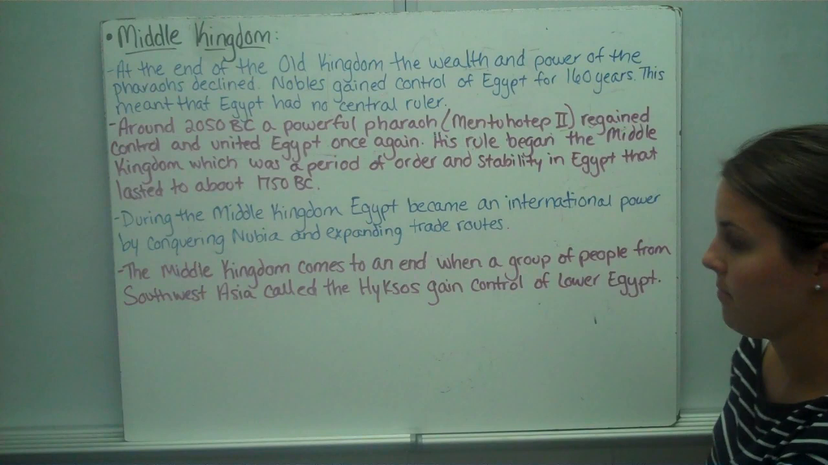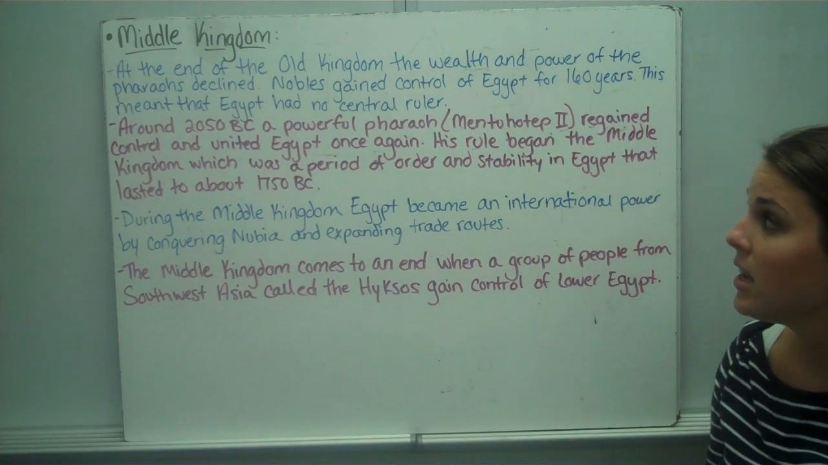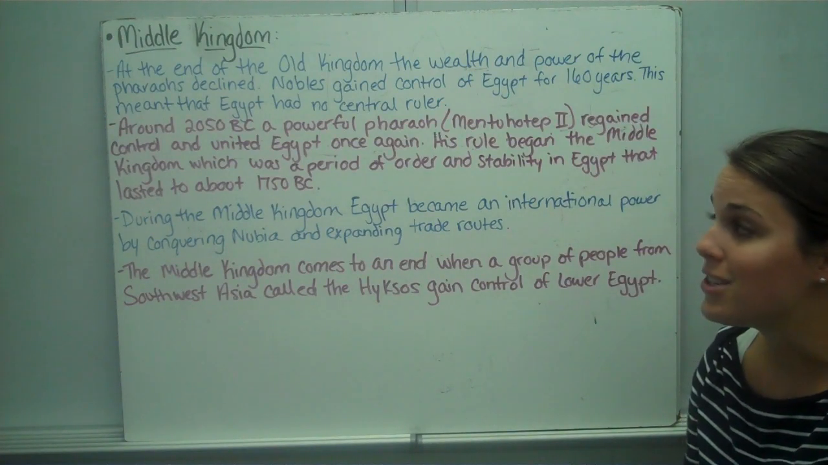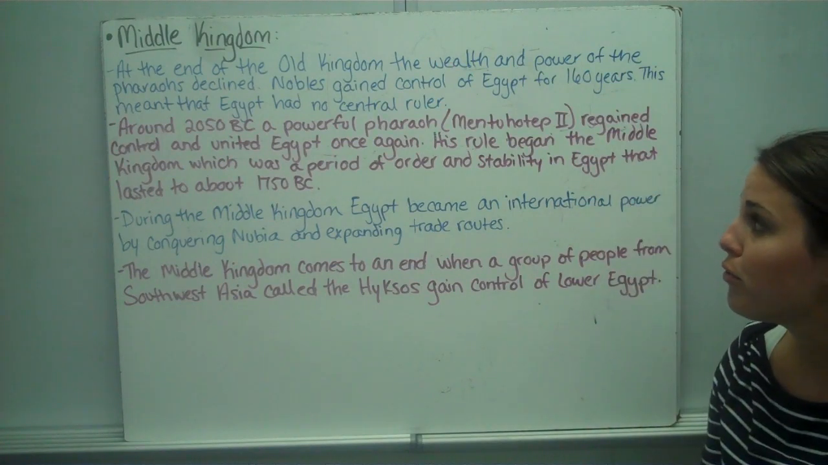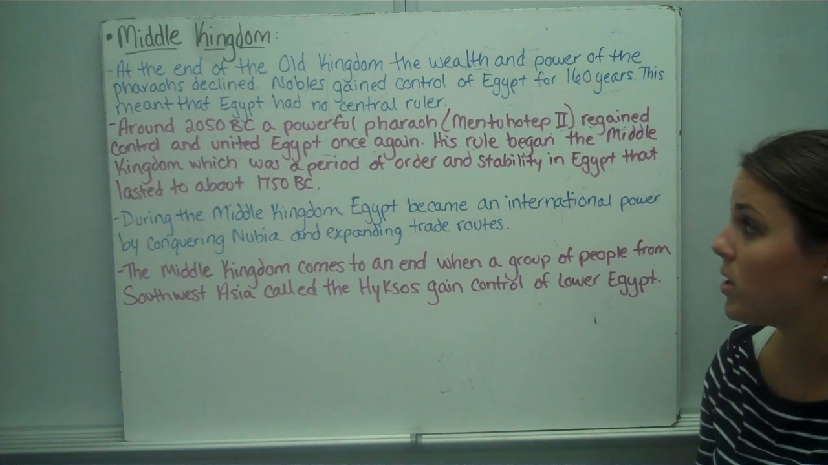The Middle Kingdom. At the end of the Old Kingdom, the wealth and power of the pharaohs declined. Nobles gained control of Egypt for 160 years. This meant that Egypt did not have a central ruler. Around 2050 BC, a powerful pharaoh named Menhotep II regained control and united Egypt once again.